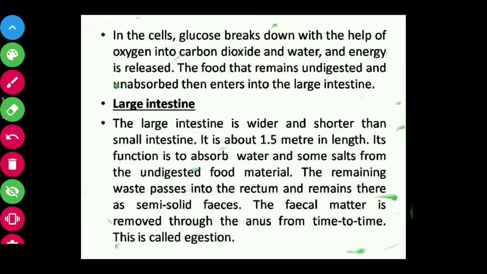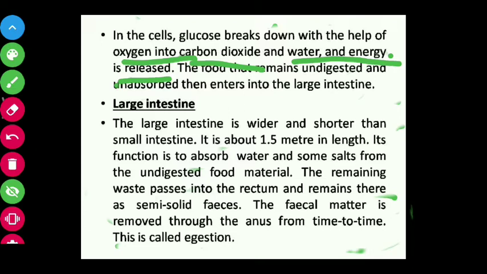The cell needs energy to work. So what will happen in the cells? Glucose is broken down with the help of oxygen into carbon dioxide and water, and energy is released. So with the help of oxygen, glucose is broken down to give energy. We get water and energy, and carbon dioxide is also released.